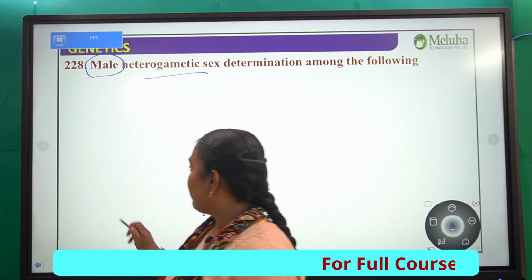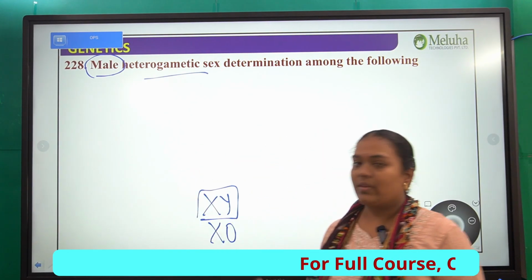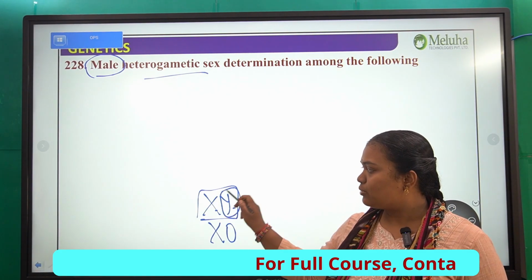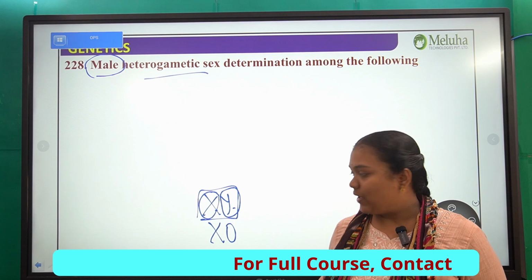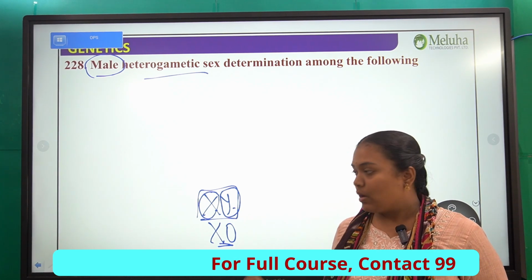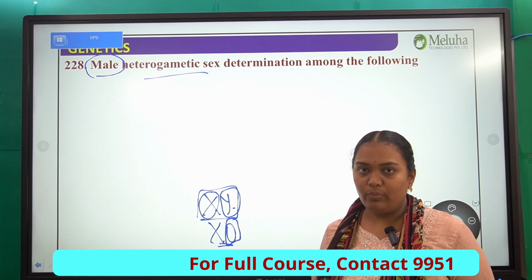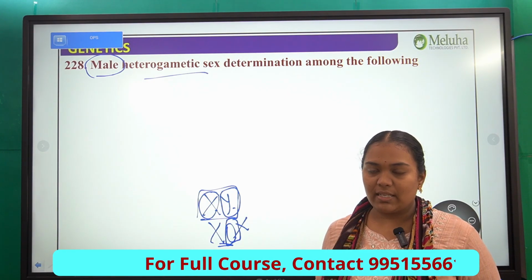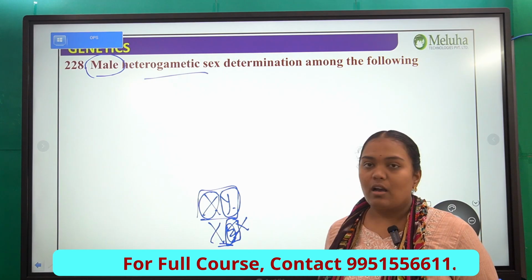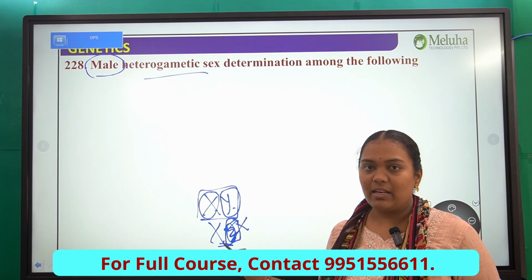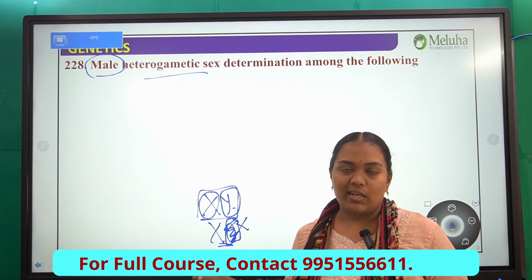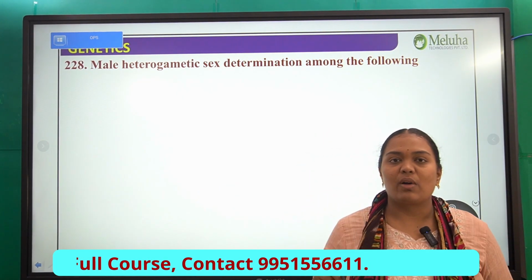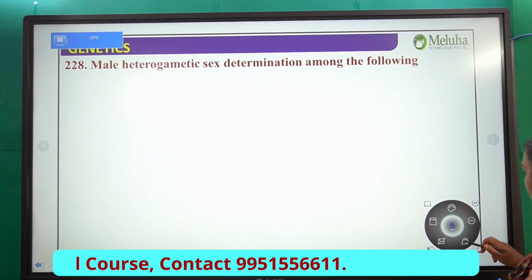Always we consider elements which have two chromosomes. Heterozygous condition means we are considering two chromosomes, whereas I do not consider this one. Why? Because O is not a chromosome. When a chromosome is absent, I consider the eliminated chromosome as O. It is not a special chromosome or a heterozygous condition. There you find only one chromosome, the X chromosome, right?